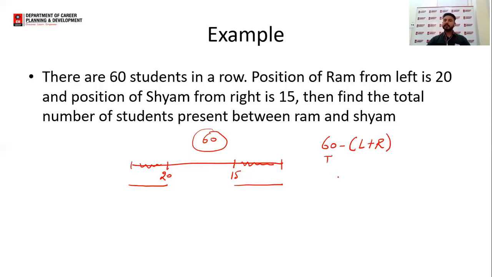Total minus left plus right, or I can say 60 minus 20 plus 15. 60 minus 35. So the required number will be 25. So I can say there will be 25 students present between Ram and Sham. I hope this concept is clear to all of you. 25 students will be there in this gap between Ram and Sham.